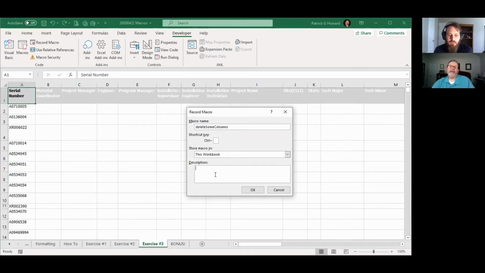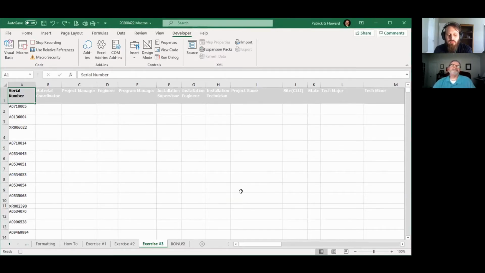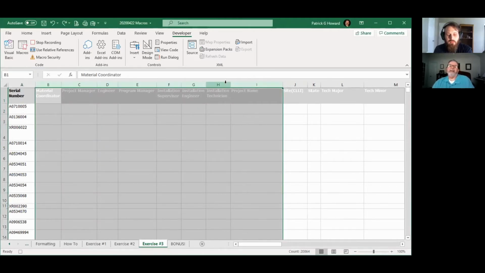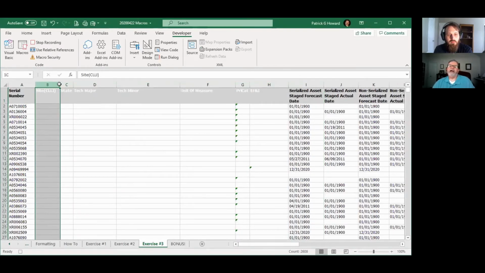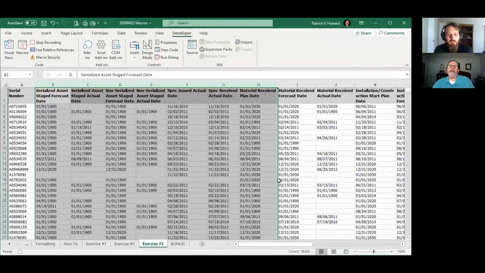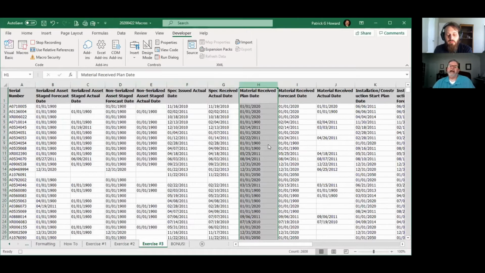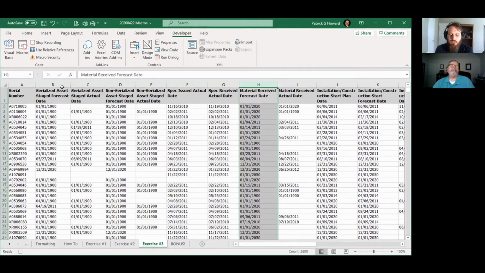We all know how that works. And I'm just going to delete a few columns. I would be much more descriptive if I were doing this, but for our purposes here, click OK. And I'm just going to come over here and let's delete a few of these columns. Okay, let's delete a few more columns. And let's say material received plan date. We're going to delete that column. Okay, stop recording.